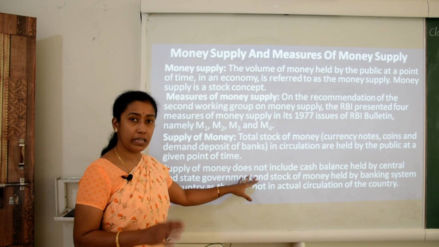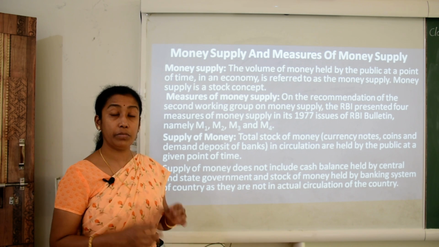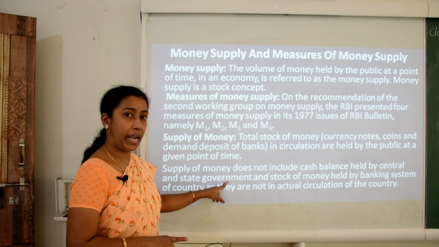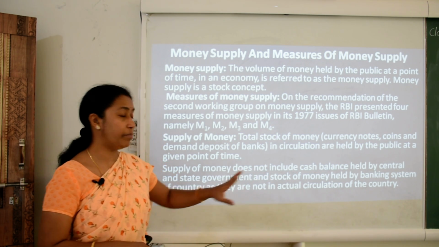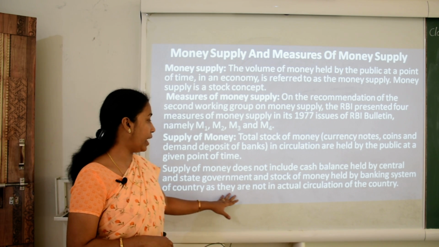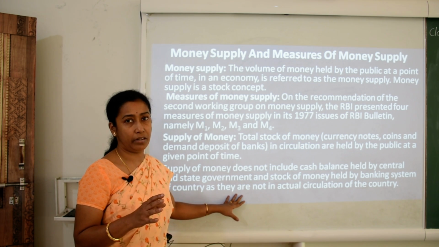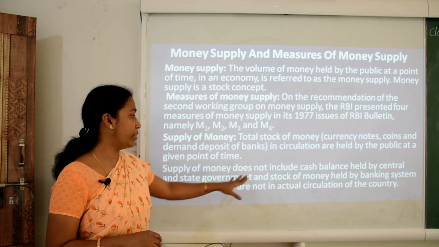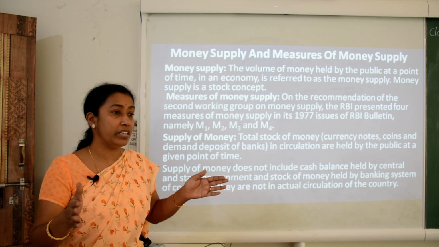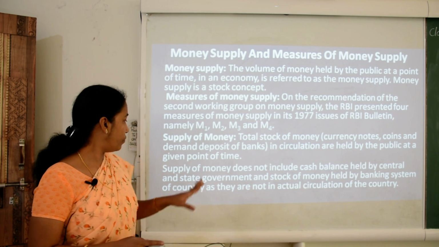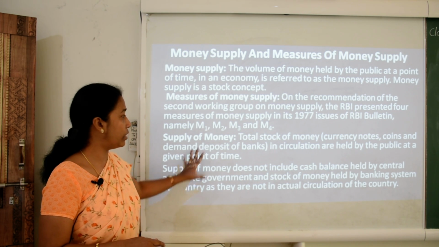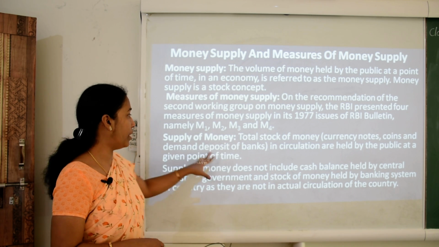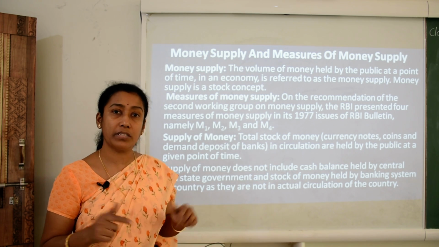Supply of money does not include cash balance. That means this stock of money supply never includes cash money which is held by the central bank and state government, and stock of money held by the banking system of the country, as they are not in actual circulation in the country. So we will not consider these in supply of money, but we will consider the part where we have currency notes, coins and demand deposits of banks which is actually used in circulation.